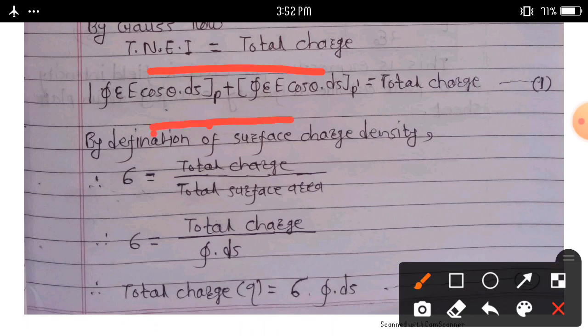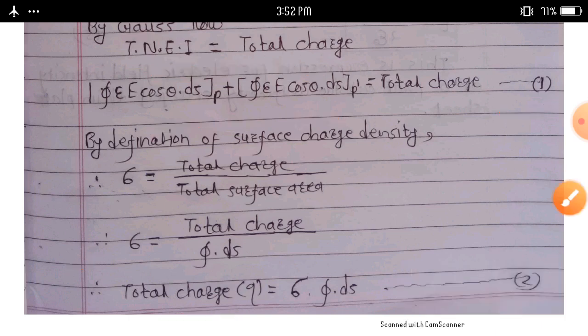Adding these two terms gives total charge. Consider equation first. By definition of surface charge density, sigma is equal to total charge upon total surface area. We can write sigma is equal to total charge upon integration over closed surface ds. So total charge q is equal to sigma into integration over closed surface ds.